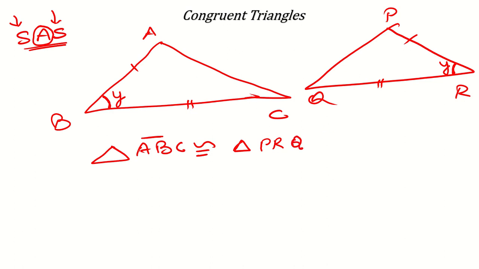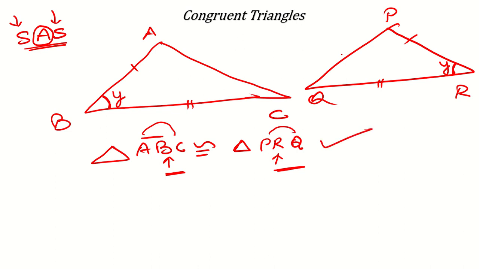Now let's check for another things also. Angle B is equal to angle R. Now you see B is at the second place, R is at the second place. That is also very good. Now BC, do we have equal? Yes. BC is equal to QR. Very good. And then AC is equal to what? Then the third part will be left. So AC must be equal to PQ. That is also okay. So this statement is also correct.